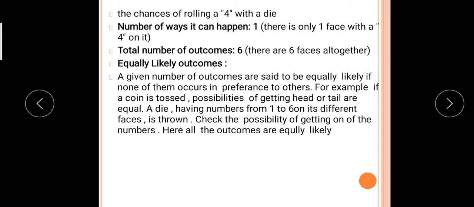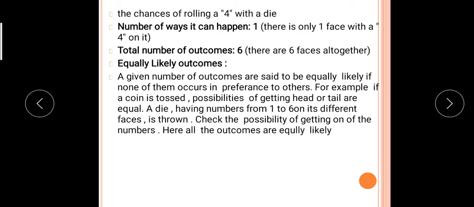A given number of outcomes are said to be equally likely if none of them occurs in preference to another. For example, if a coin is tossed, the possibility of getting head or tail is equal. Maybe head comes 50%, maybe tail. We can't say 20% chance of head and 80% of tail, that is just guessing. Actually for the outcomes head and tail there is an equal chance, so we can say this is an equally likely outcome, meaning the result may be head or tail.